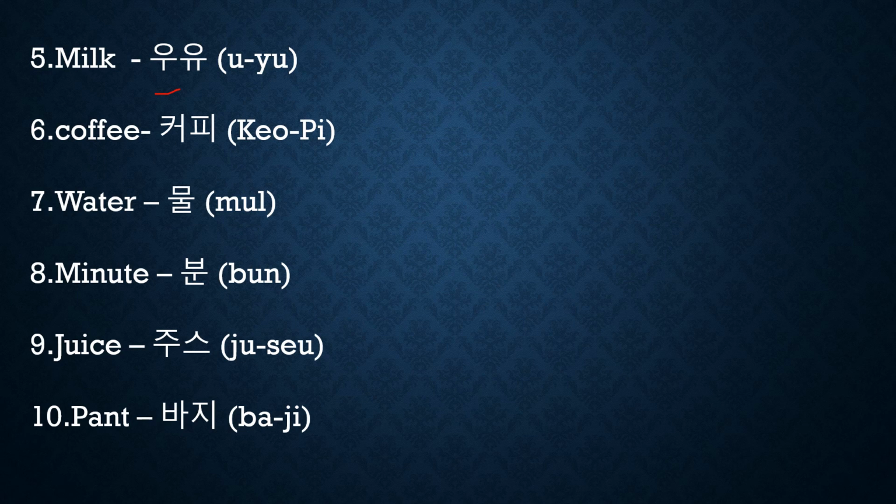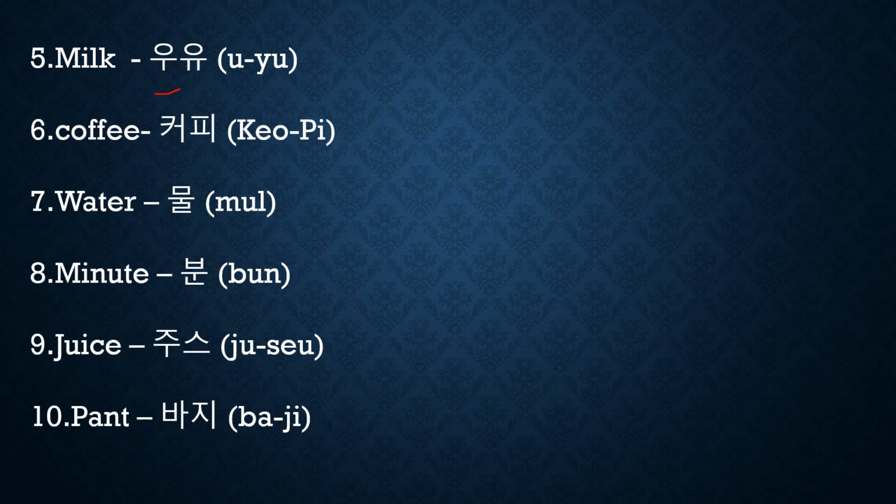Next, coffee. What is coffee in Korean? Kapi. Ka is one syllable, pi is one syllable. We are not pronouncing this fa in Korean. Fa changes into pa. There is no fa in the Korean language, that's why it is kapi. I have to pronounce it kapi. Water. Water in Korean is mul. CVC combination, so the last consonant will go down.